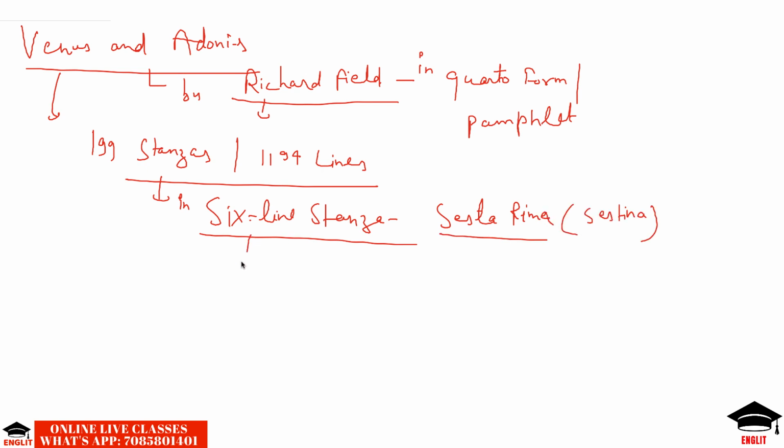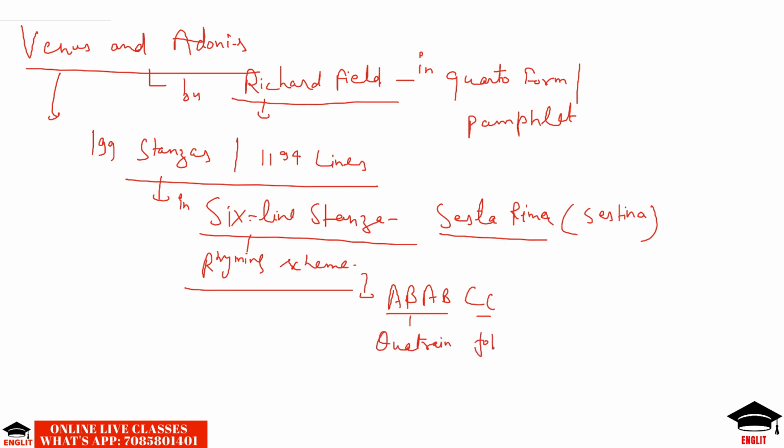The rhyming scheme of this stanza form is ABABCC. So it is a quatrain followed by a couplet. This is a quatrain and this is a couplet. So it makes one stanza of six lines. This is also known as sesta rima, sestina or six-line stanza. So 199 six-line stanzas were there in this poem.